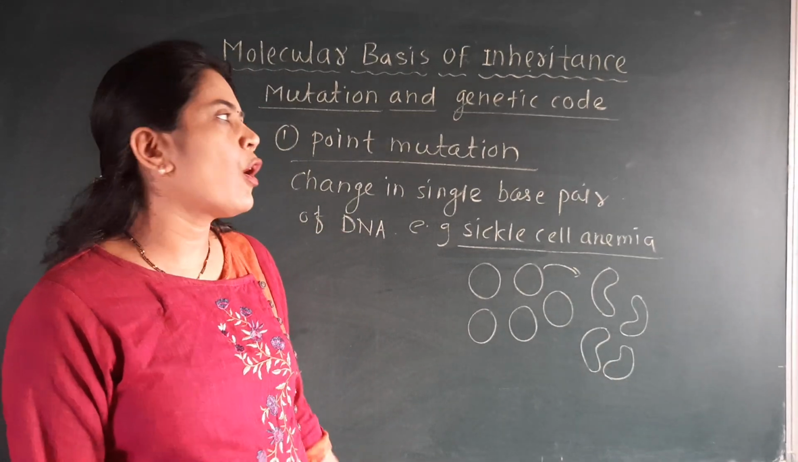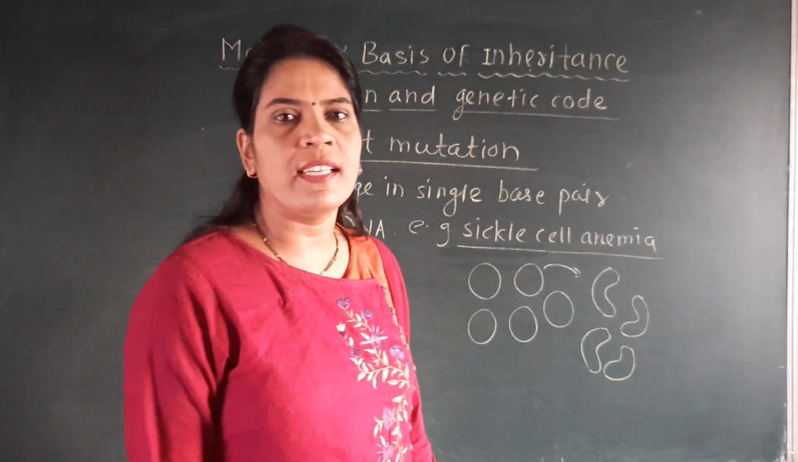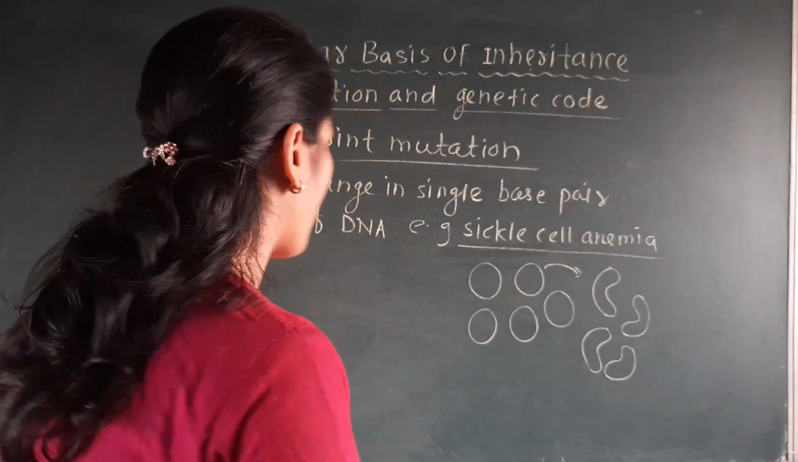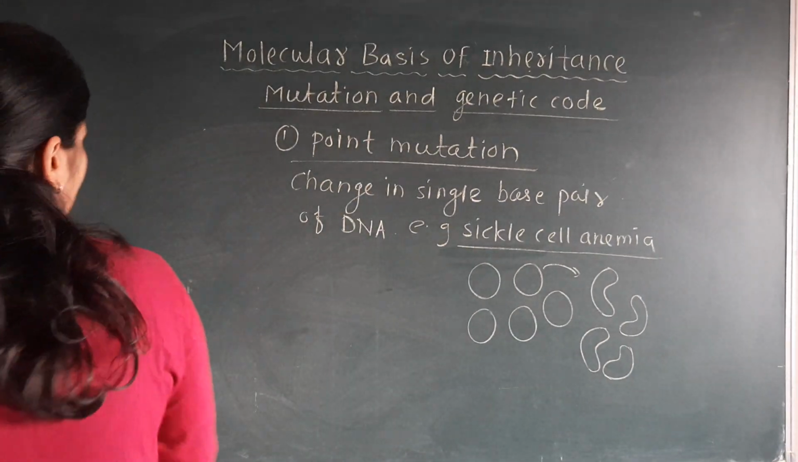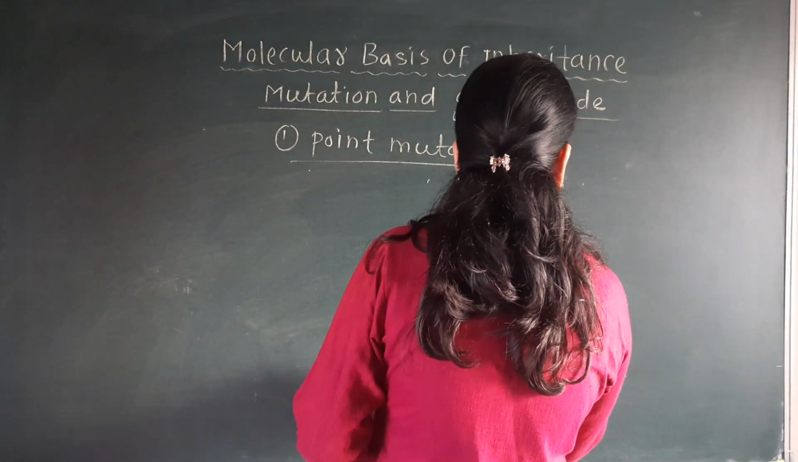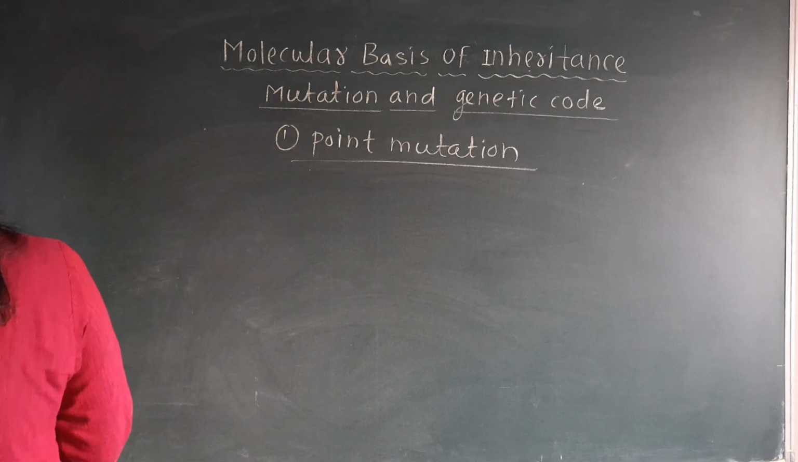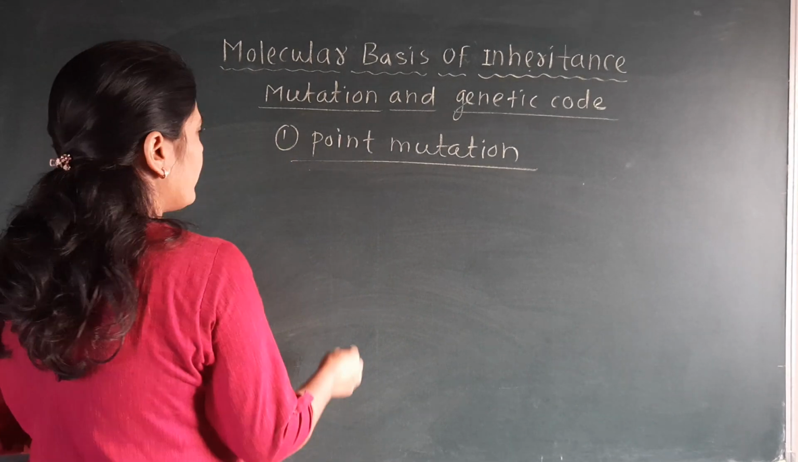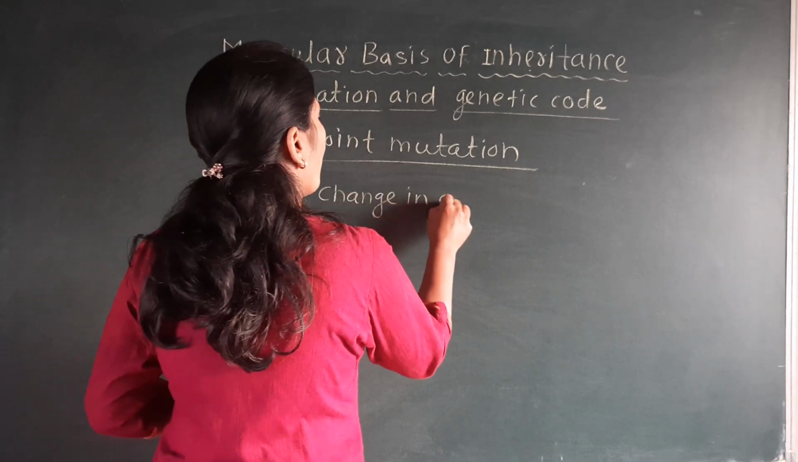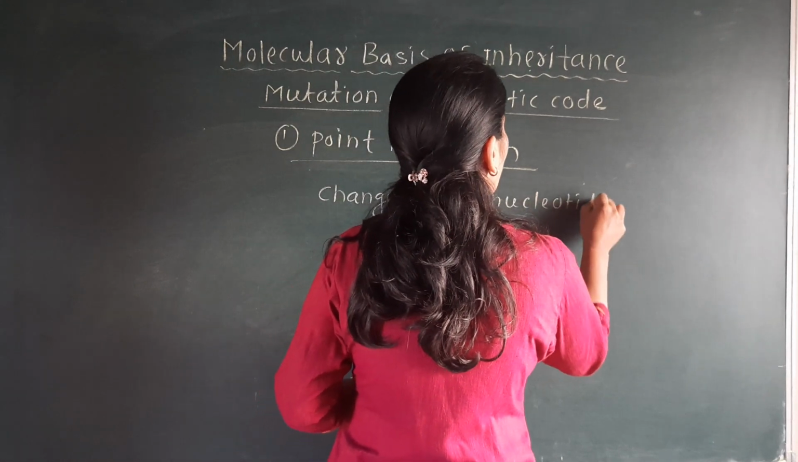It is an example of point mutation, and how did it occur, that we will discuss here. Which gene is responsible for sickle cell anemia, or how the single base pair in DNA will be changed in this sickle cell anemia. Then what happened in this disease, that we will discuss here. Here there is one important thing: there will be only a change in one nucleotide of